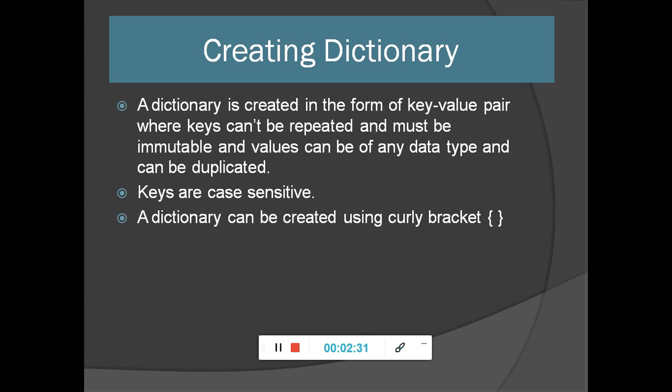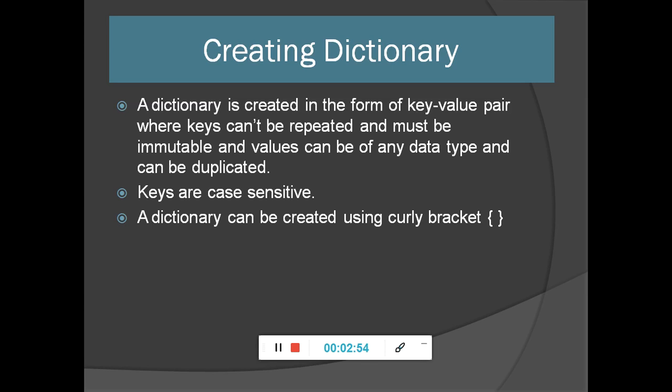So it should be immutable. And values can be of any data type and can be duplicated. So here a value can be changed and can also be duplicated, right? But keys in a dictionary cannot be duplicated, they should be unique and cannot be changed.